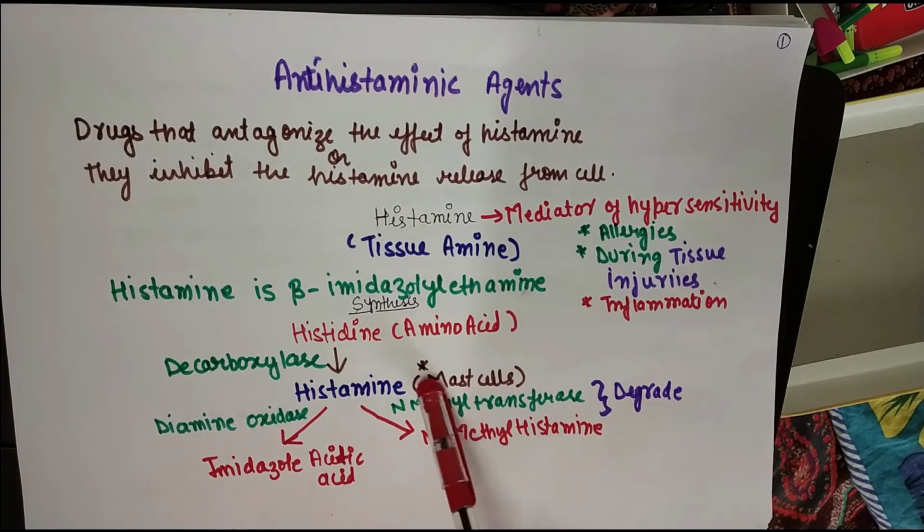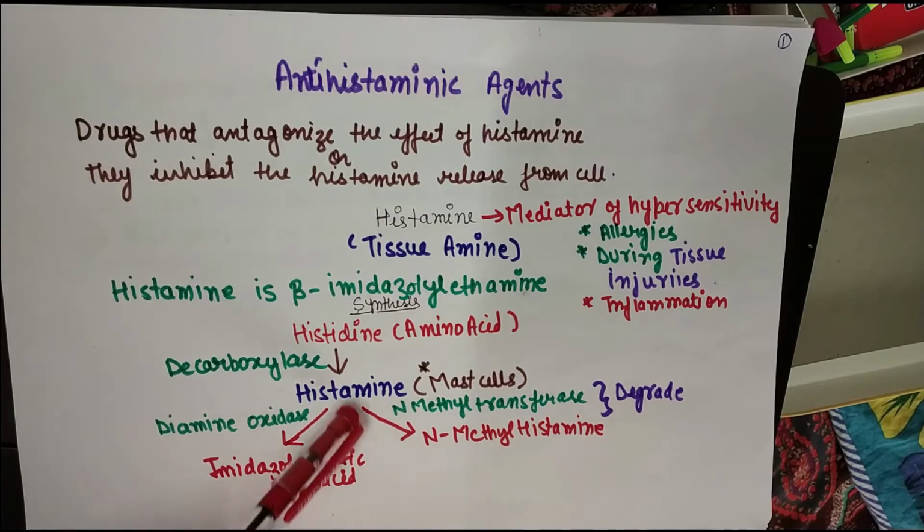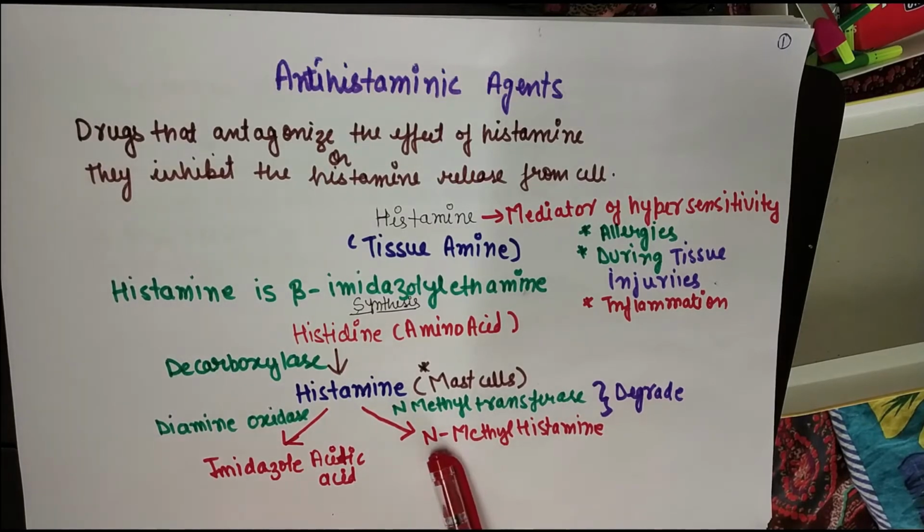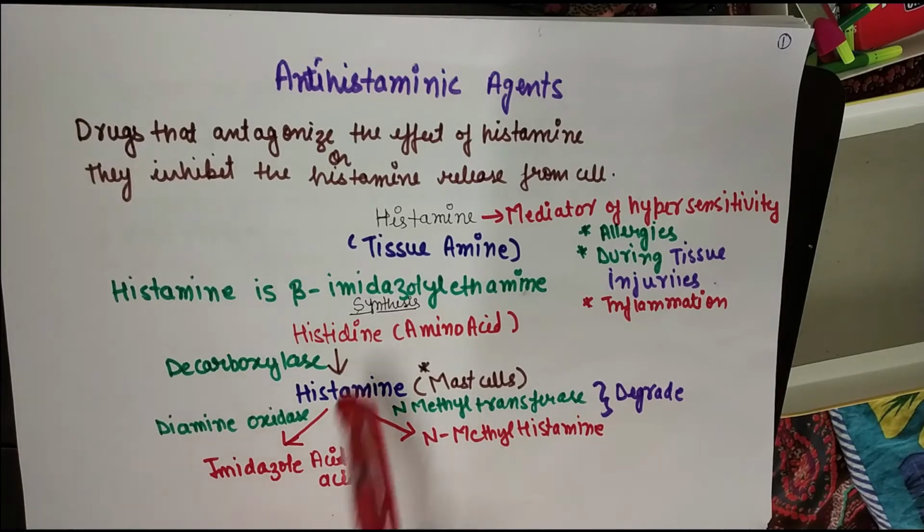Here mast cell is written because histamines are mostly stored in mast cells. So the storage cell for histamine is the mast cell, and this histamine can easily break down, metabolize, or decompose in the presence of diamine oxidase and methyl transferase. It is converted into imidazole acetic acid or N-methyl histamine. These are the degraded or metabolic products of histamine.